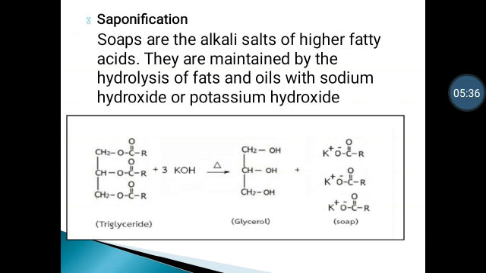Glycerol, and in addition to this, we have 3 fatty acids and each binds with potassium. So we have to take 3 potassium hydroxide molecules. This potassium will bind with the fatty acid, which is negatively charged. So 3 soap molecules will be obtained. This is the potassium salt of fatty acid. This chemical reaction is known as the saponification reaction.